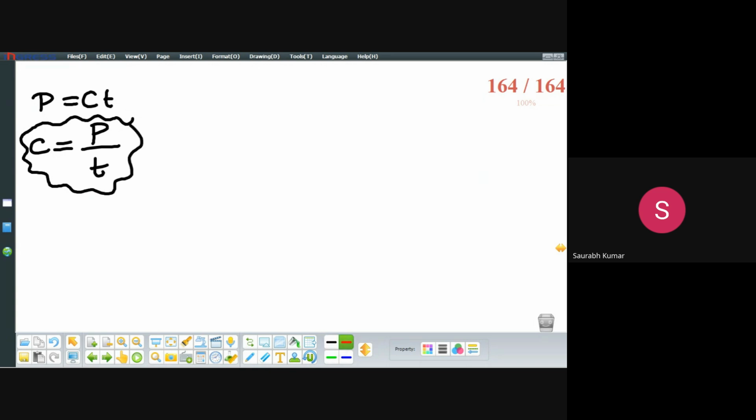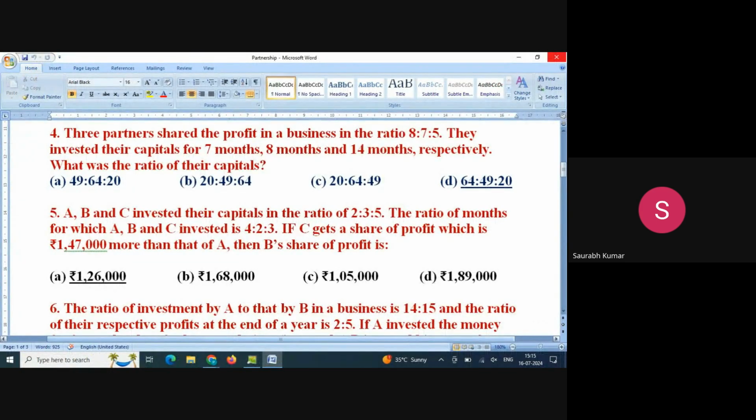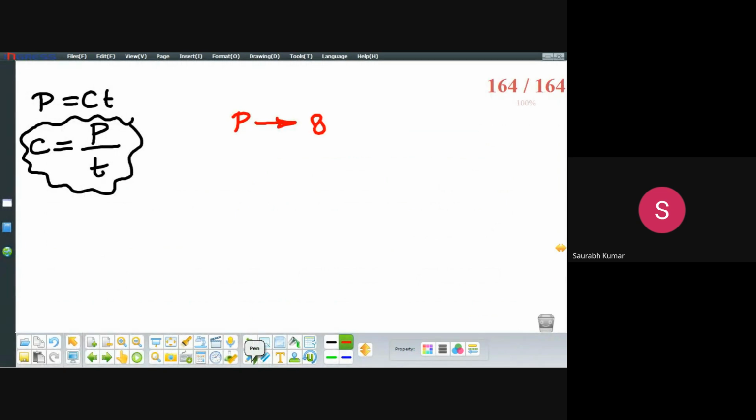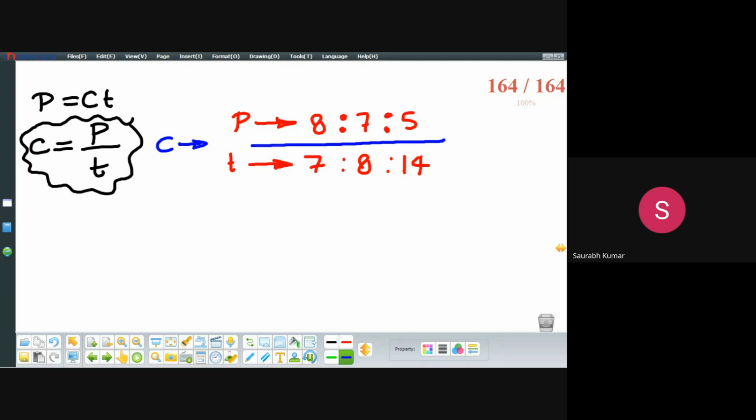Beta, what is the profit ratio? Profit ratio is 8 is to 7 is to 5. And what is the time ratio? Time is given in terms of months, beta. This is 7, 8, 14. Beta, what is my main target? My main target is to calculate the capital ratio, which means I have to divide. Now see, to divide, what will I have to do, beta?